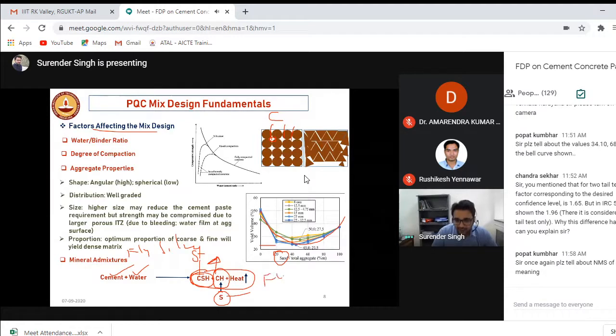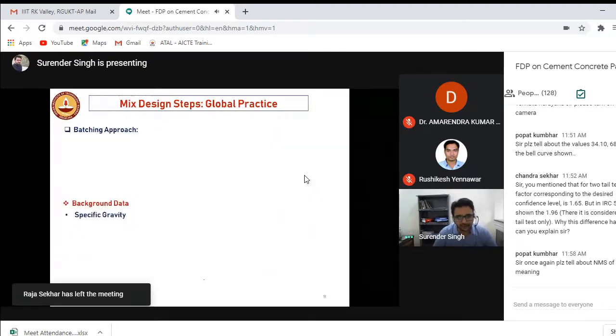Fly ash has around 60% of silica, so you can use it. Silica fume has around 85% of silica. So obviously, if you add it to your mixture, you will have more CSH, and subsequently you will have more strength. These are some of the design fundamentals.